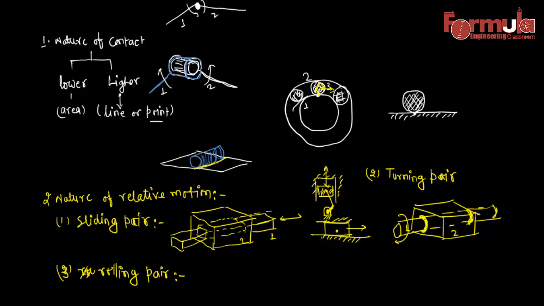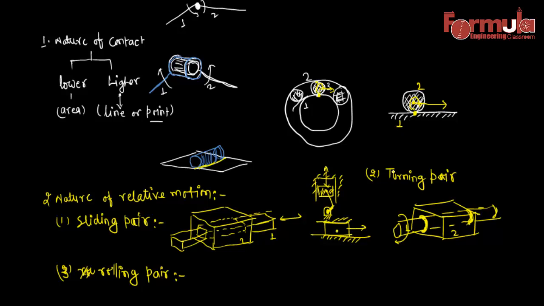So this type of pairing, between the inner race and the ball and the outer race and the ball, is defined as a rolling pair. They can roll easily here. Like in this case, if this has some rotational motion about its own axis, then it can also translate over here. So between this one and this two, this pairing will be the rolling pair.